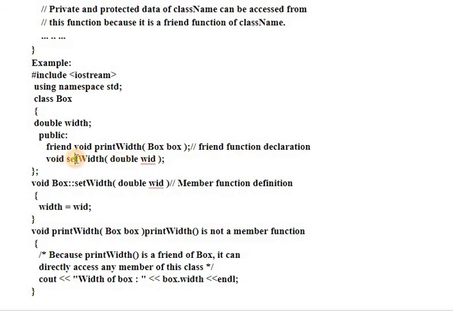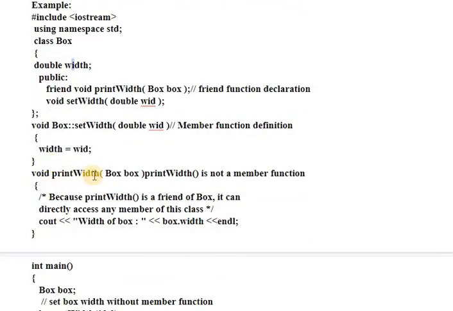Okay, this is the class member function setWidth. We have written the definition for setWidth outside the class using the scope resolution operator, which just assigns some value to the width data member. And printWidth is a friend function, so it will not use the scope resolution operator or the keyword friend.